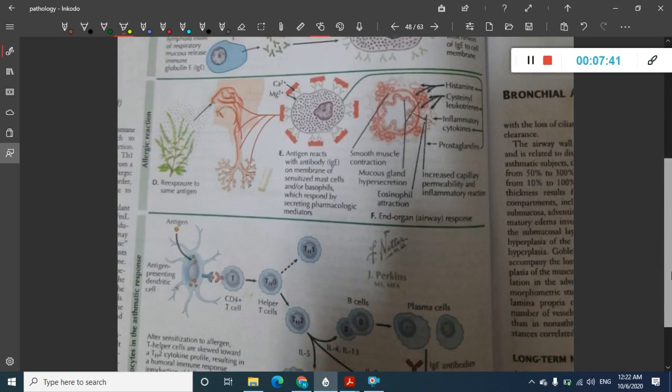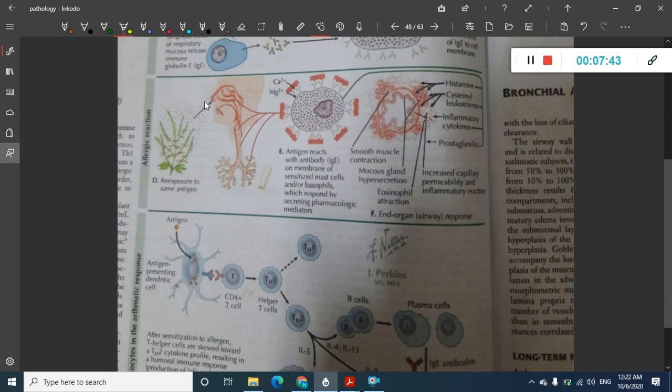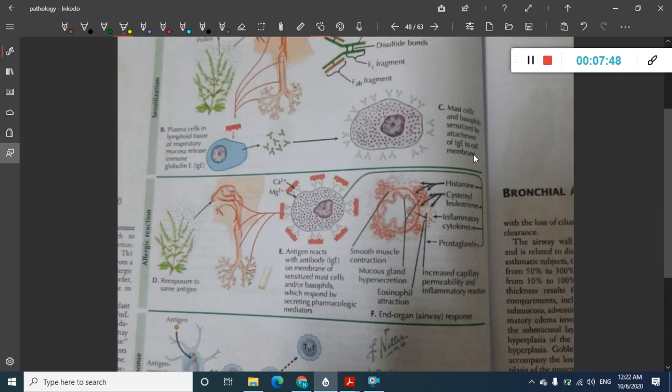Next, once he gets exposed to the same allergen again, the antibodies are already formed and circulating in the blood. Now these antibodies react with these antigens, and cross-linking of antibodies and antigens occurs. The mast cells get attached to the antibodies, which in turn get attached to antigens. Thus these mast cells are activated.